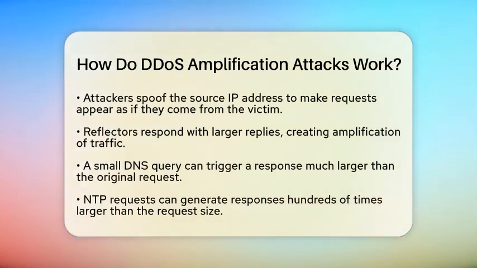When the reflectors receive these requests, they respond with much larger replies than the original request size. This is where the amplification happens. For instance, a tiny domain name system query can trigger a response that is many times larger. In some cases, a network time protocol request can generate a response that is hundreds of times bigger than the request itself.